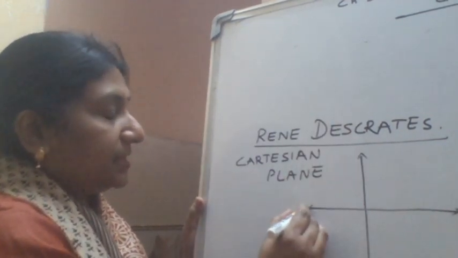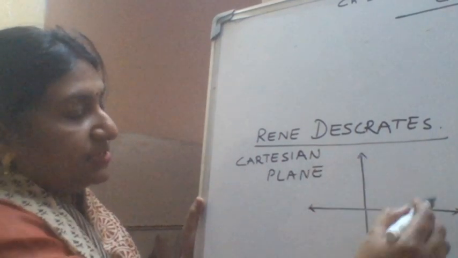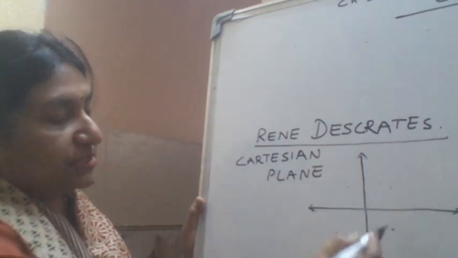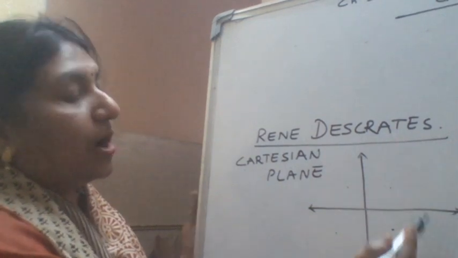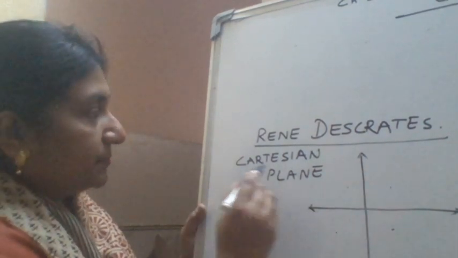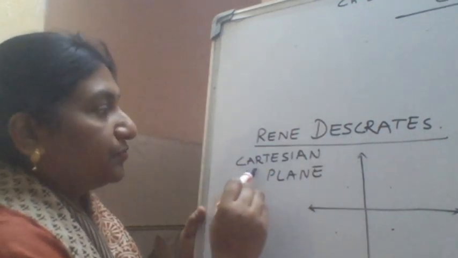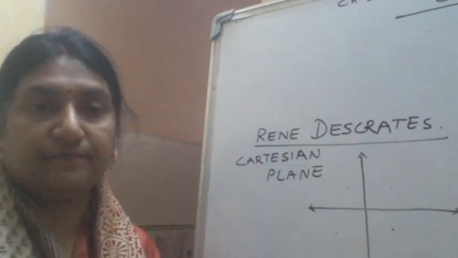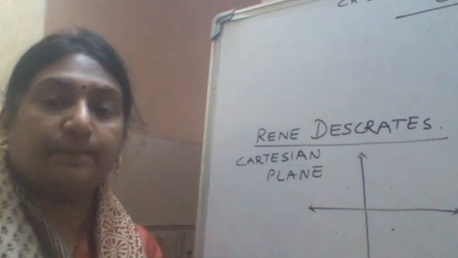And in his honor, we call this plane, after drawing these two lines, you get these four parts. There are four sections. Your plane is now divided into four parts: 1, 2, 3, 4. How to number them, that again I am going to discuss with you. But before that, in honor of René Descartes, we call this plane the Cartesian plane, and we locate the points in the Cartesian plane.